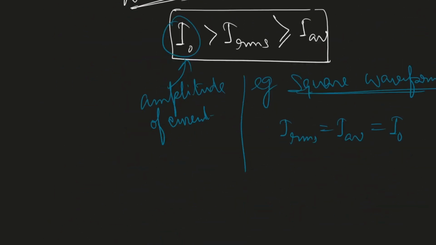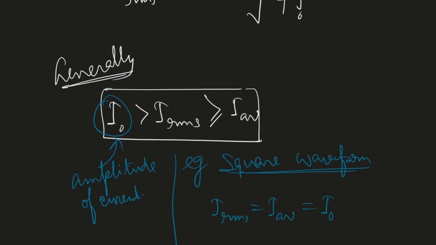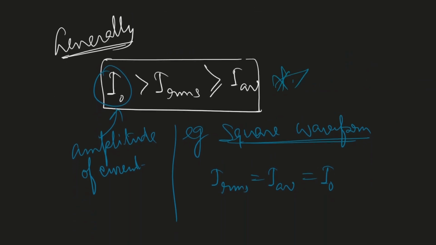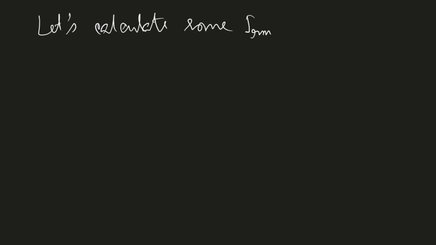This is the amplitude. So this is generally what we can say. So you have to keep in mind this one. Let's calculate some IRMS and I average.